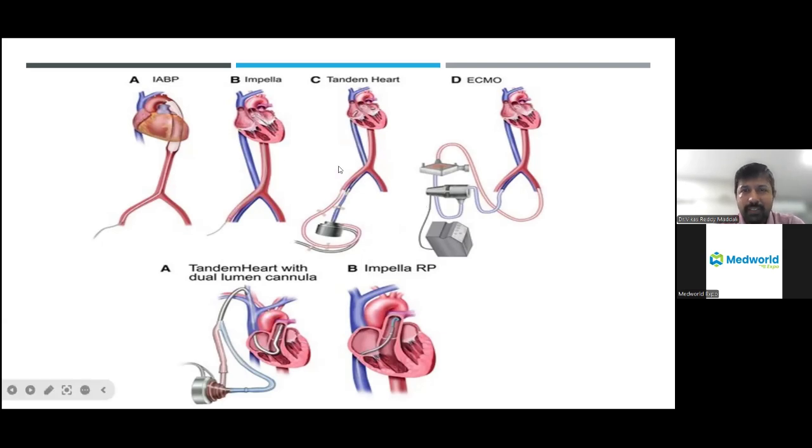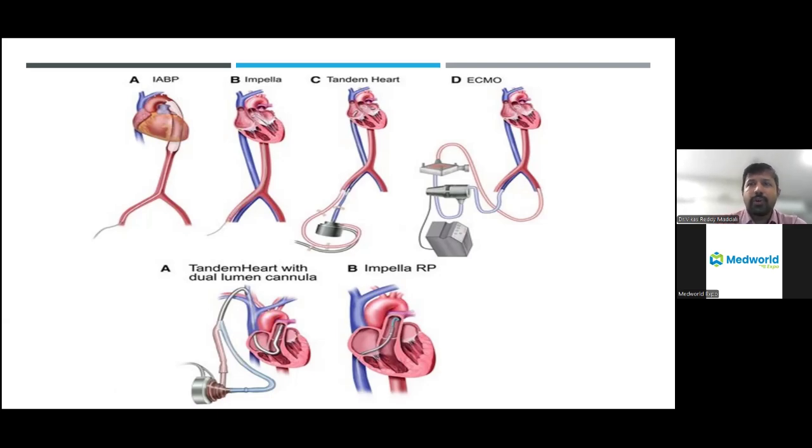Whereas Impella, one of the most advantageous things about this Impella is that it almost gives 3.5 liters of cardiac output. That is how the normal heart pumps. That is, 3.5 to 5 liters is the normal cardiac output. It almost takes over the cardiac function so that the patient will be alive during the procedure. And really, if the patient can afford it, Impella really works wonders.